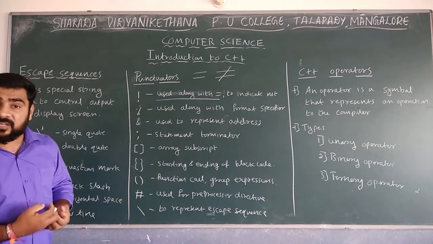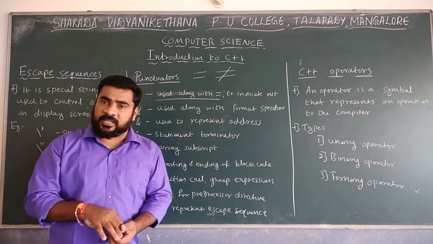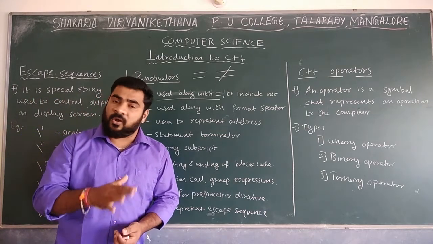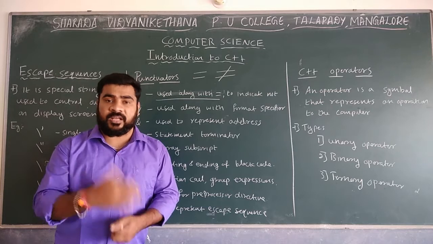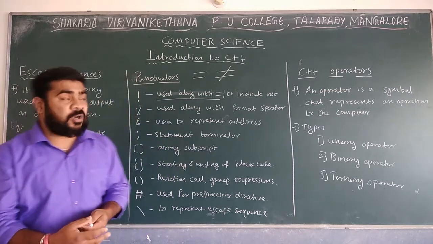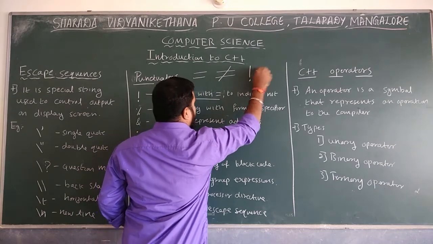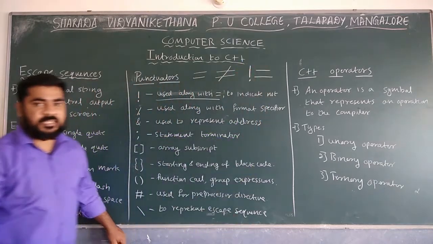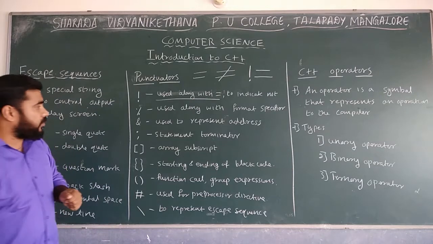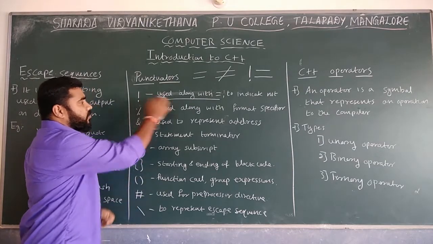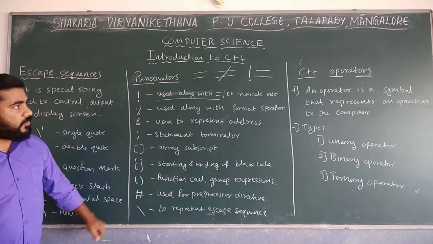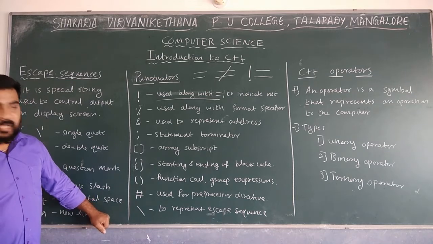But in a computer, that symbol is not there. You can check the keyboard; not equal to is not there. So how can we represent not equal to? Whenever you want to represent not equal to, it is like this: the exclamatory mark, then after that equal to. That symbol is used for not equal to.